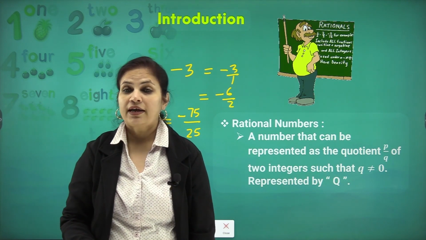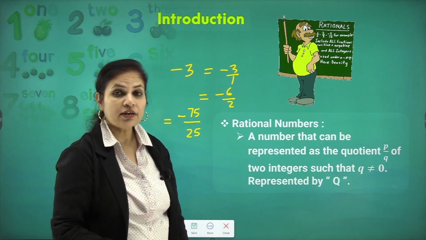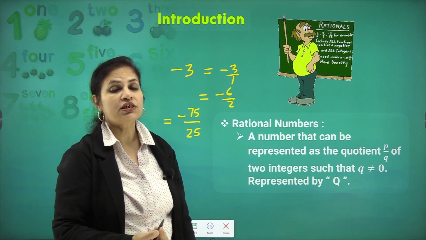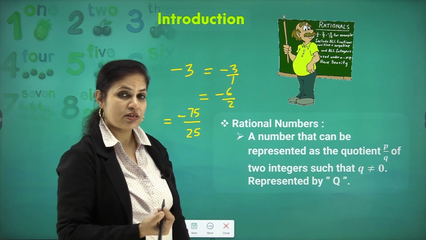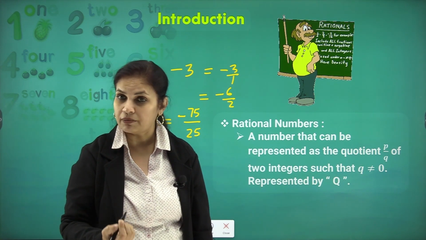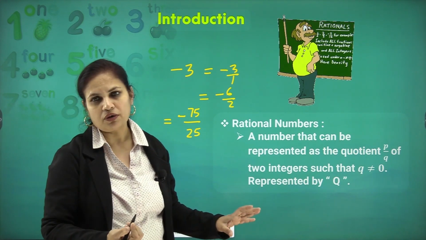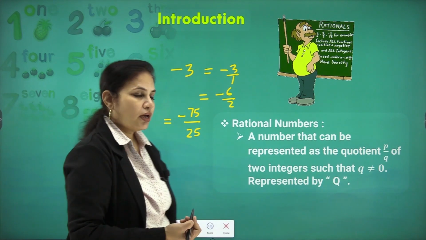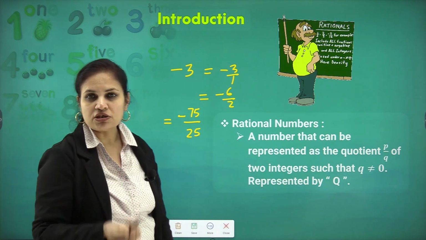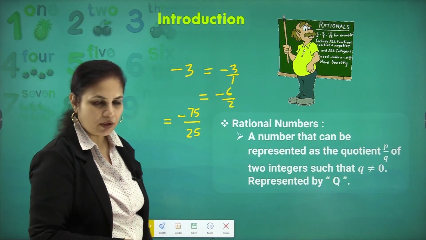Again, I can see that all the negative integers can also be represented in the form of numerator upon denominator, denominator not equal to 0. A fraction is already in the form of numerator upon denominator.